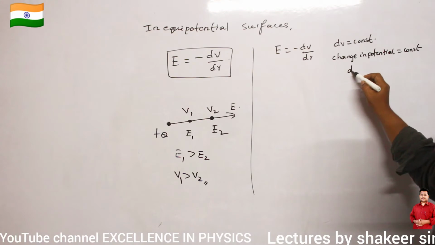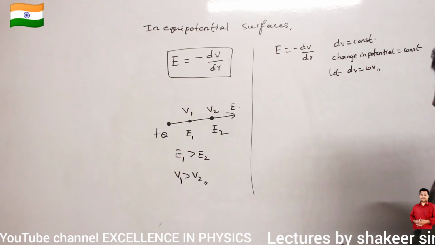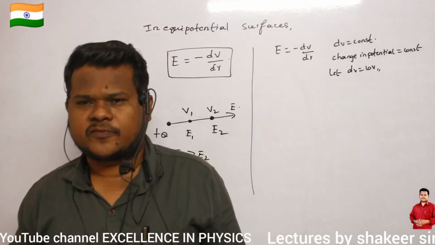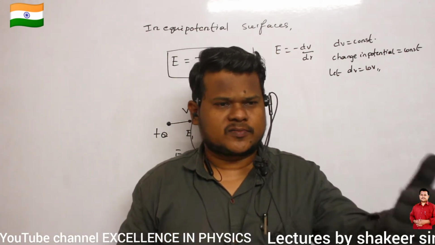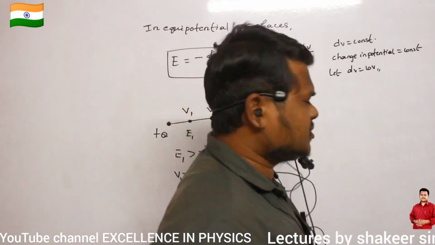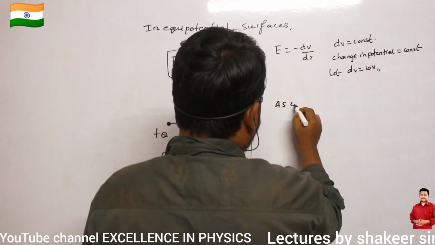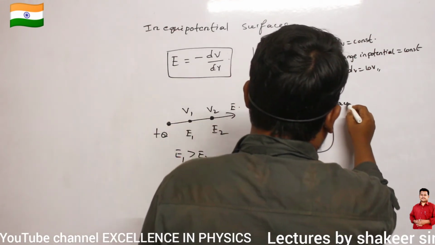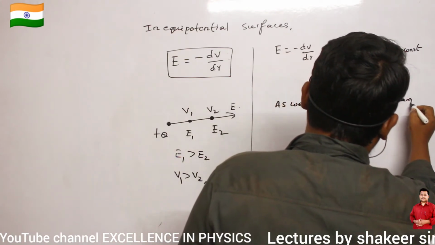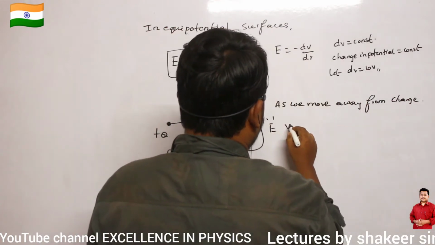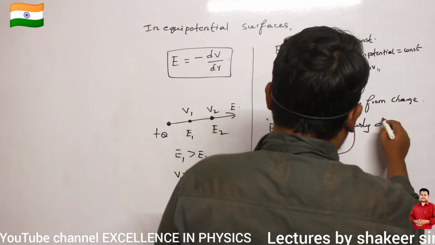So let dV be 10 volts, for example. So change in potential, I want to be 10 volts for every equipotential surface. For the first equipotential surface, let it be 100 volts. Next one should be 90, next one should be 80, next one should be 70. So like this equipotential surfaces are changing. As we move away from the charge, the E value continuously decreases.